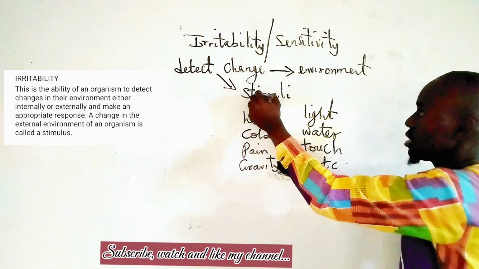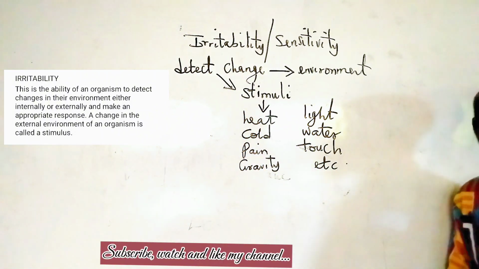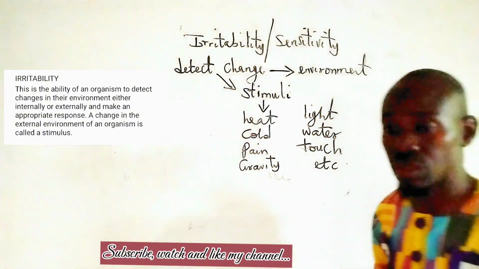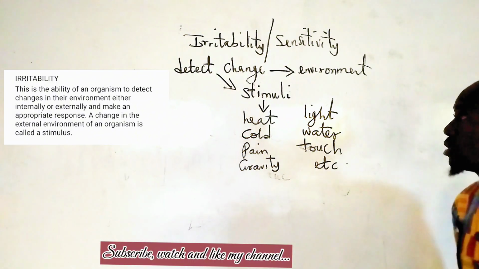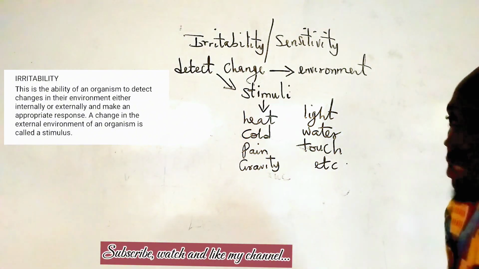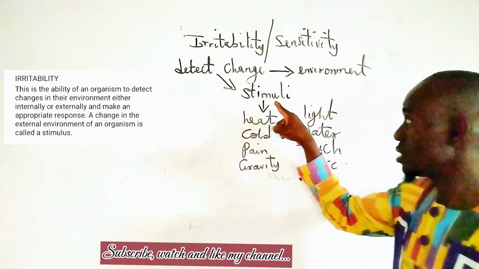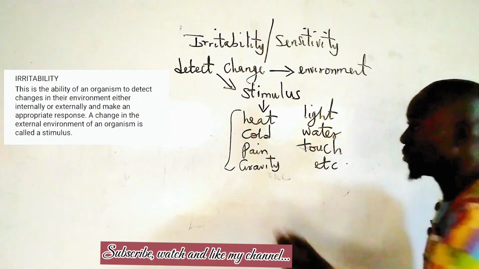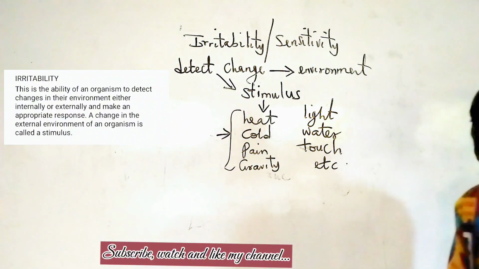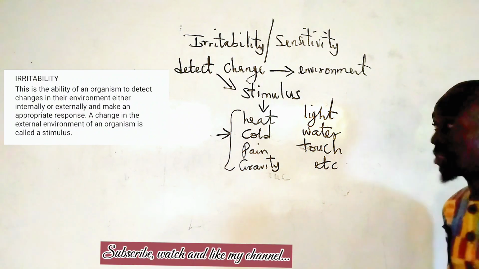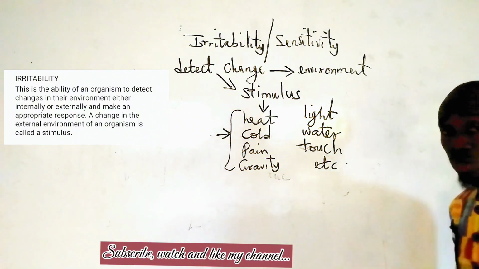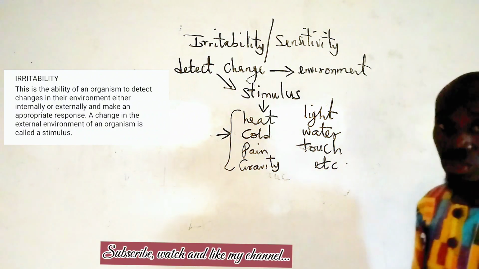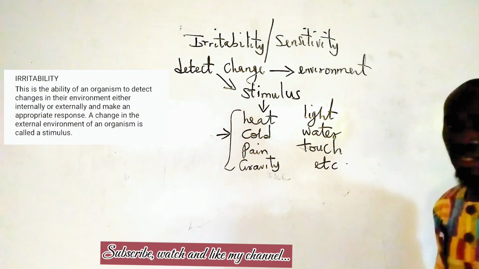So organisms detect several stimuli in the environment. So there's a kind of response that goes after detecting of changes in the environment. So changes that are detected by living things in the environment is what we refer to as stimuli. There are several forms of stimuli that organisms can detect in the environment. It could be heat, cold, pain, gravity, light, water, touch, etc. So different organisms detect different stimulus in the environment.